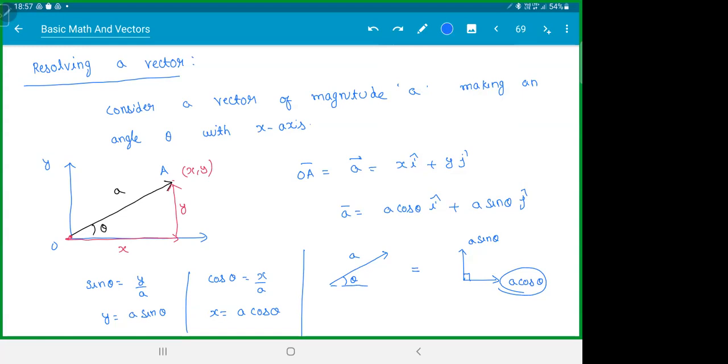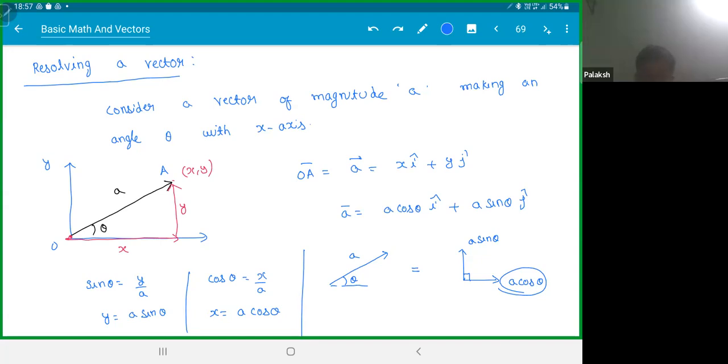Any doubts on this page, please ask me. Clear? Can I go ahead? Vidyut? Venkatesh? Palak?